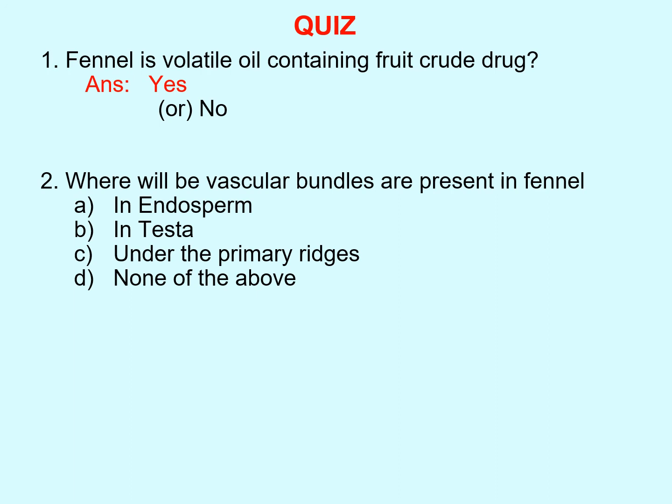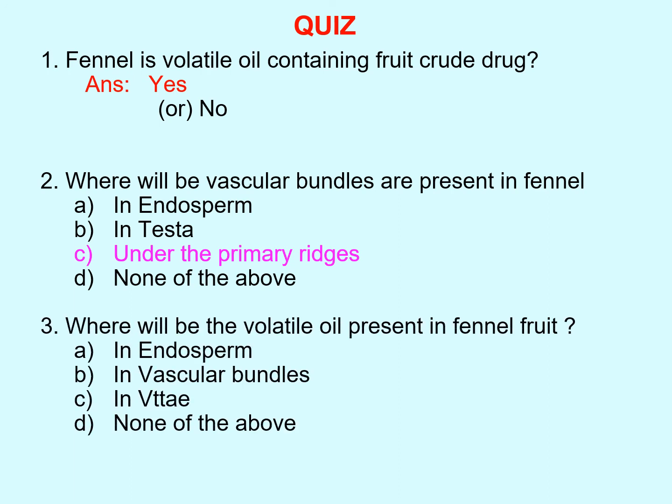Second question: where will vascular bundles be present in fennel? Endosperm, in testa, under the primary ridges, none of the above, and the correct answer is under the primary ridges. Third question: where will the volatile oil be present in fennel fruit? Endosperm, vascular bundles, in vittae, none of the above, and your correct answer is vittae.